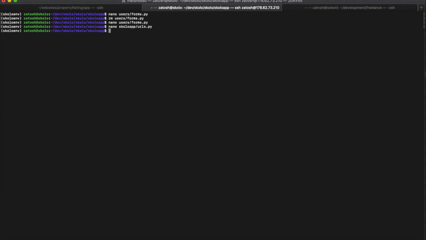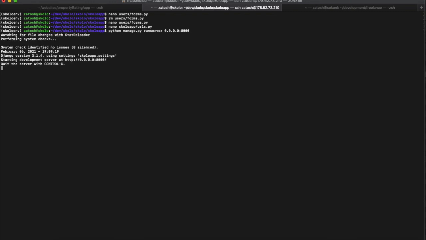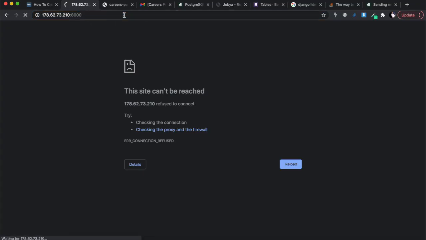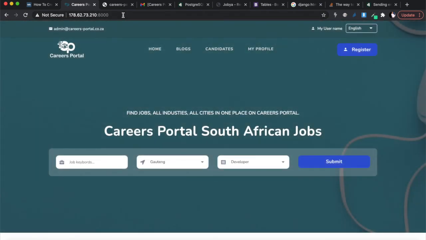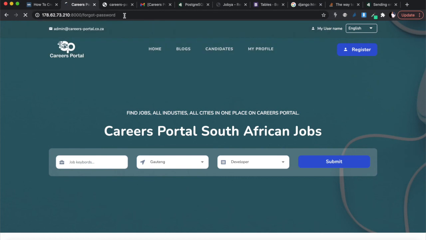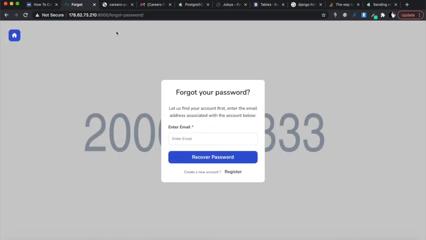So I'm going to close this, and then I'm going to run this, and then say python manage.py runserver. All right, and let's run it on port 8000. If you've got no errors, this will show up, and then you can actually go to port 8000 and check out your forgot password path, and there it is. Okay, and you'll see your forgot password path.